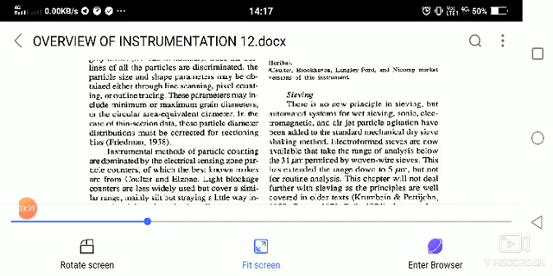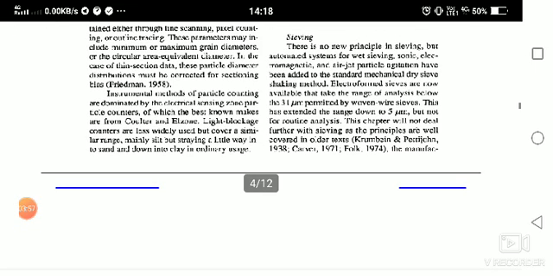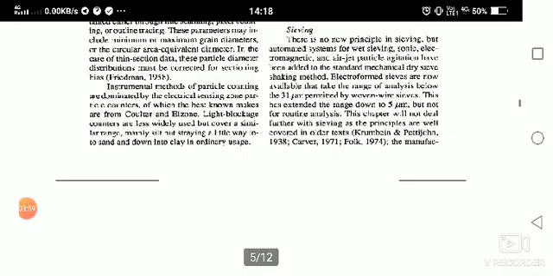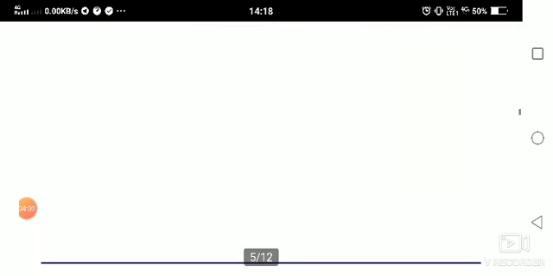Instrumental methods of particle counting are dominated by the electrical sensing zones. Sieving: there is no new principle in sieving, but automated systems of wet sieving, and sonic, electromagnetic, and air jet agitation have been added to the standard mechanical dry sieve shaking method. Electroformed sieves are now available that take advantage of analysis below the 31 micrometer limit permitted by woven wire sieves. This has extended the range down to 5 micrometers, but not for routine analysis.